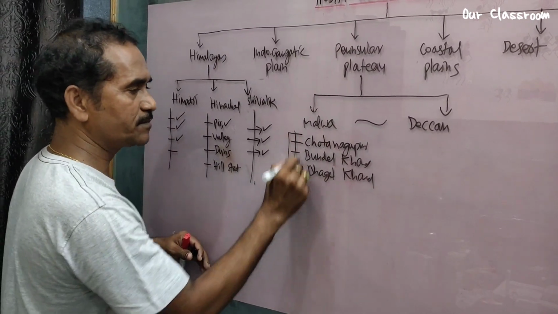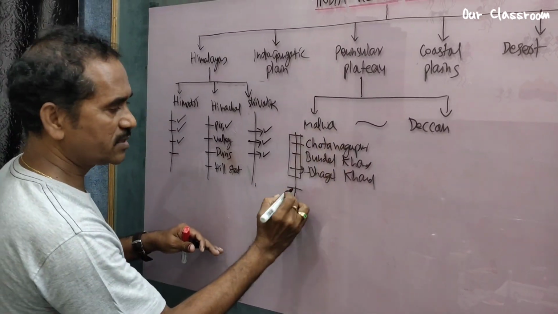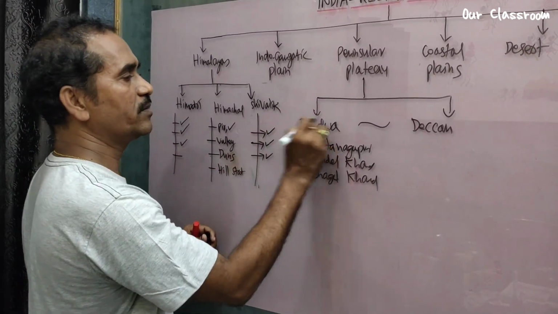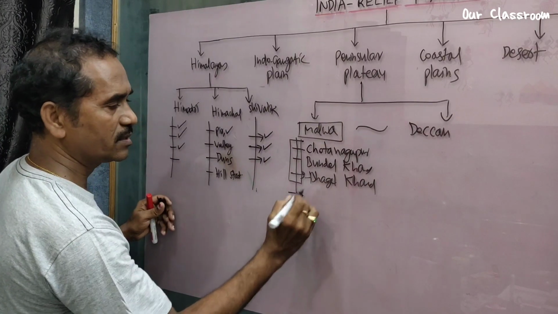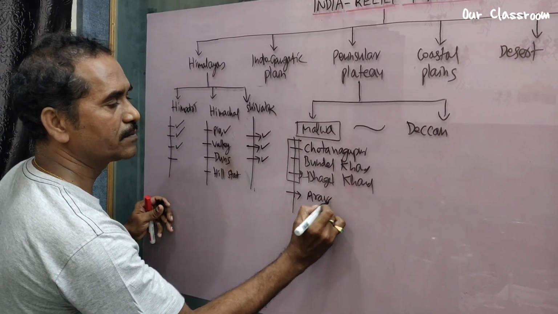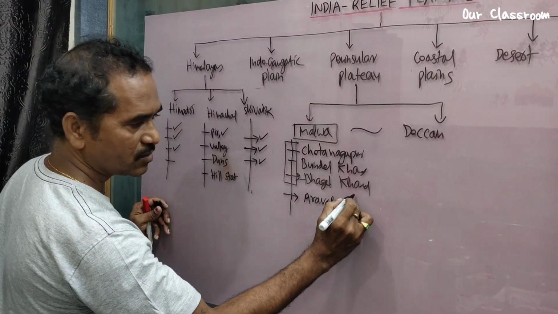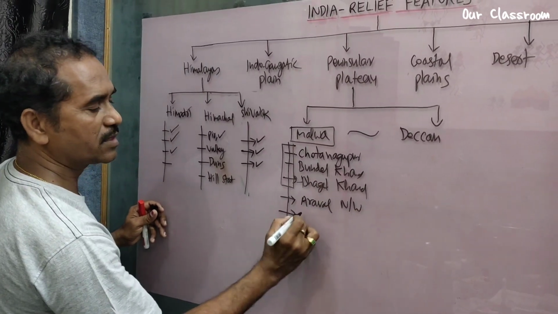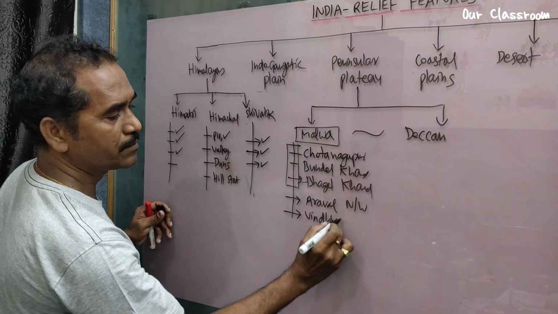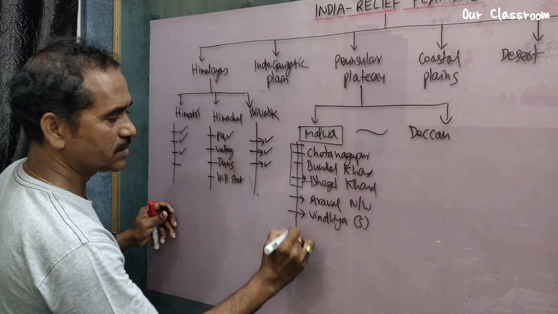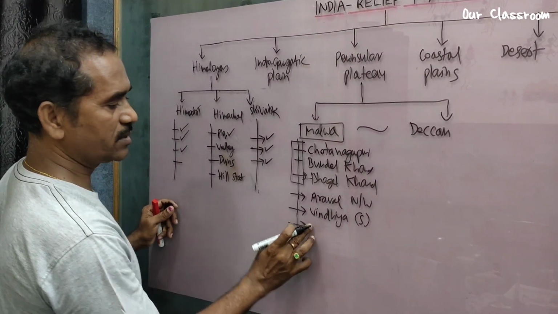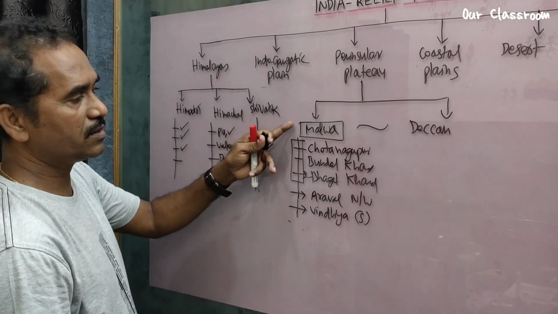These three are plateaus in Malwa. Next we see the boundaries. In the northwest we see Aravali. In the south, Vindhya. So this is about the Malwa Plateau.